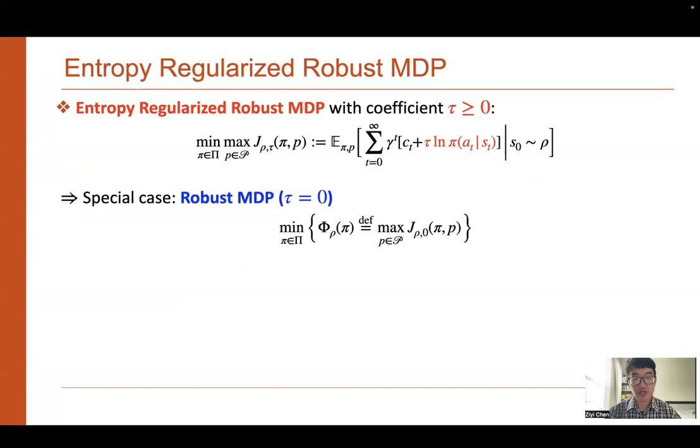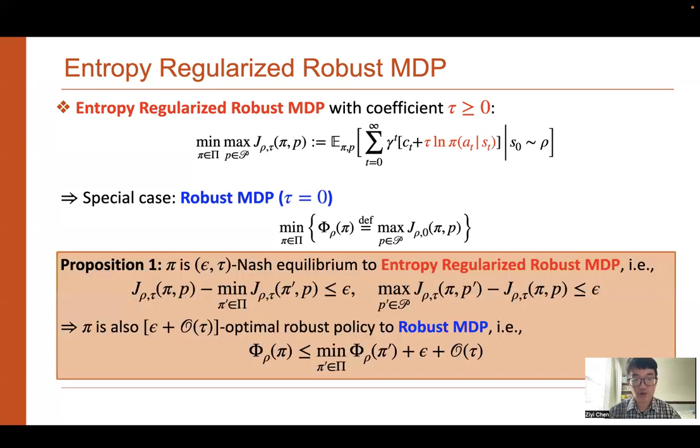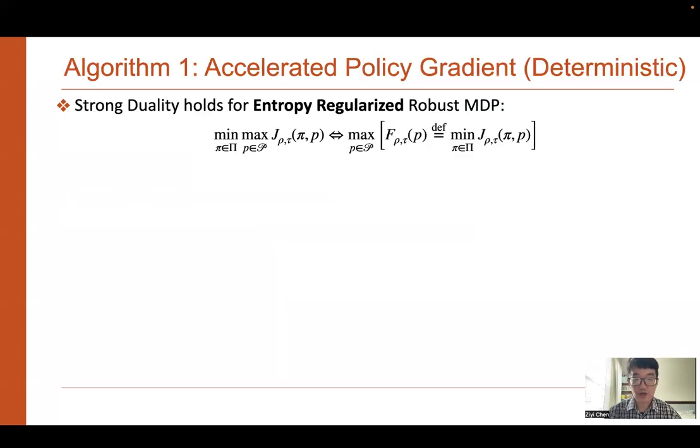Entropy regularized robust MDP extends the robust MDP with the entropy regularizer as shown in the red part. If the coefficient tau is 0, then it reduces to the special case of robust MDP. So why do we want to solve the entropy regularized robust MDP? Because we have proved that if a policy pi can solve entropy regularized robust MDP, then it can also solve robust MDP. Therefore, we focus on solving the entropy regularized robust MDP. How to solve it?